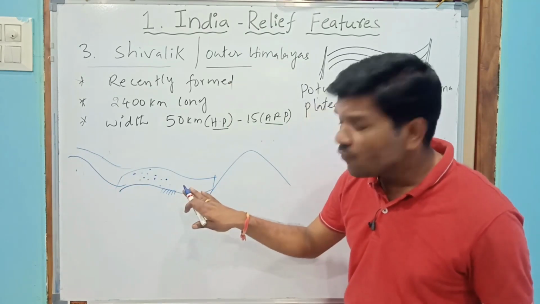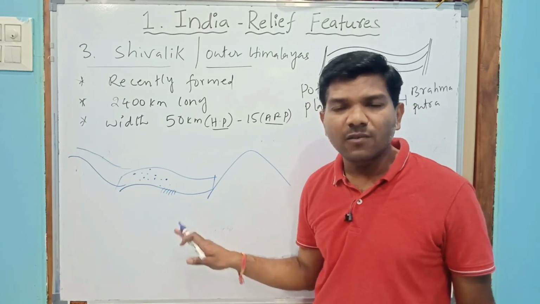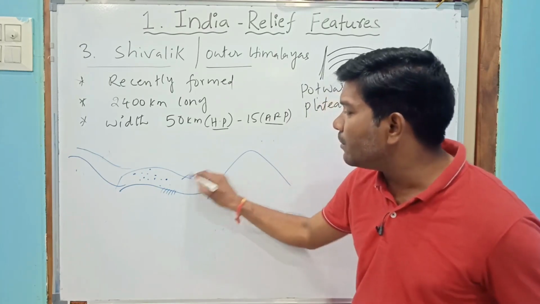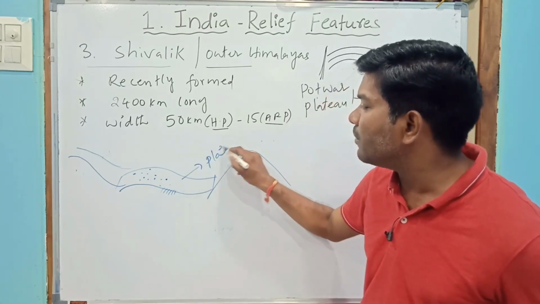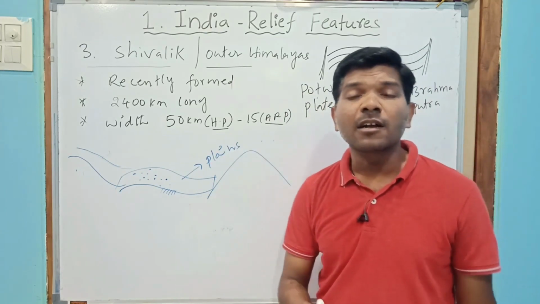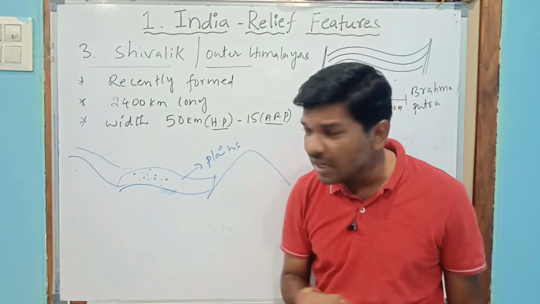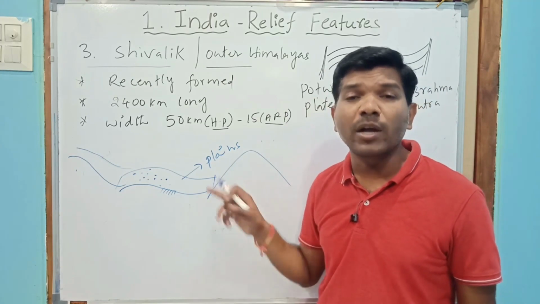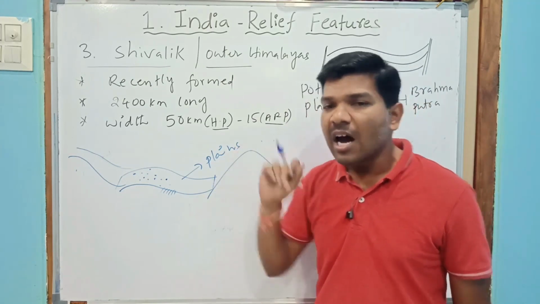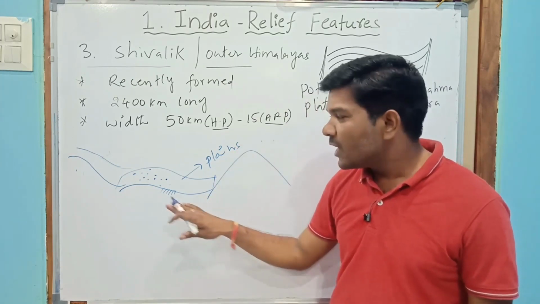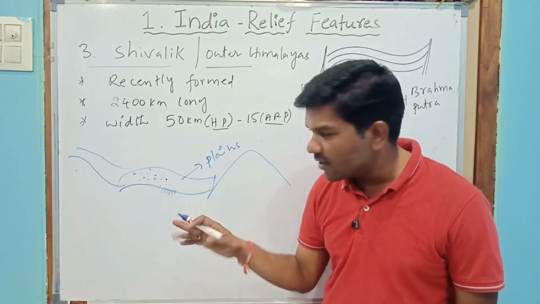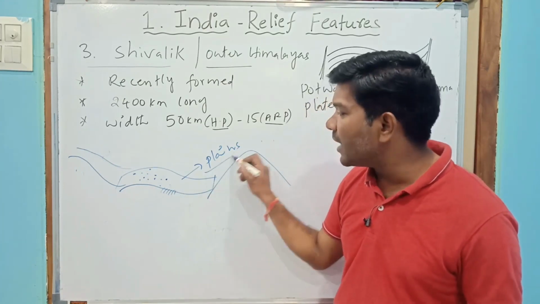But when the lakes are drained, this will become plains. Plains are very fertile. As you know, plains are very fertile, very suitable for agriculture. I repeat, when the lakes are drained, the plains are formed.